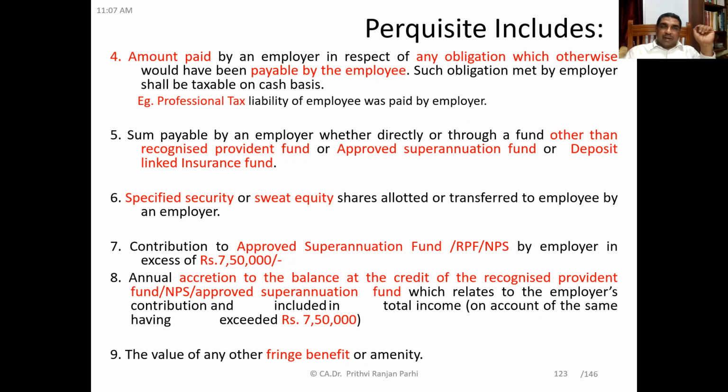Point number 4. Perquisite also includes an amount paid by an employer in respect of any obligation which otherwise would have been payable by the employee. That means it is the obligation of the employee, but that obligation is met by the employer. That obligation met by the employer is a perquisite for the employee, and it will be taxable in the hands of the employee. For example, payment of professional tax is the liability of the employee. But let us say the employee is not paying, and on behalf of the employee, the employer is paying that. Then that is a perquisite, and it will be added to the salary income of the employee.